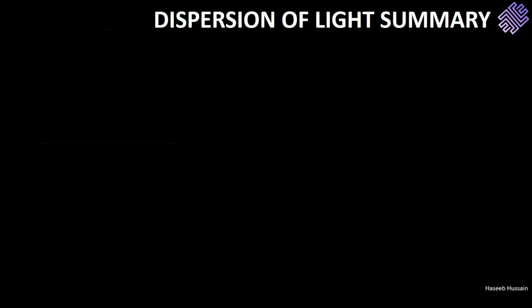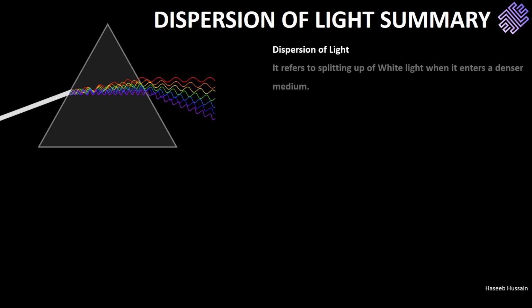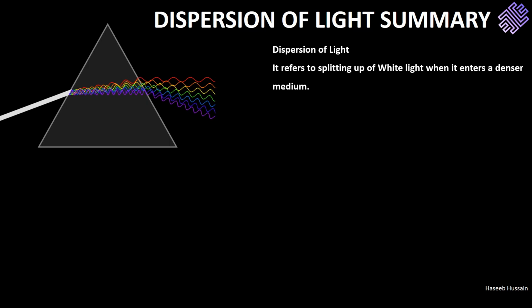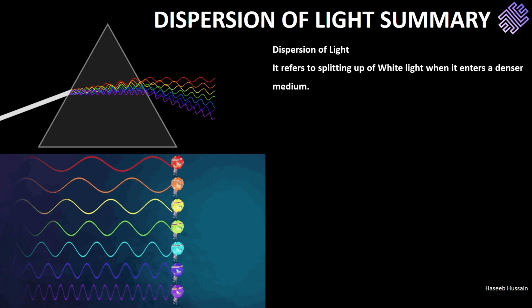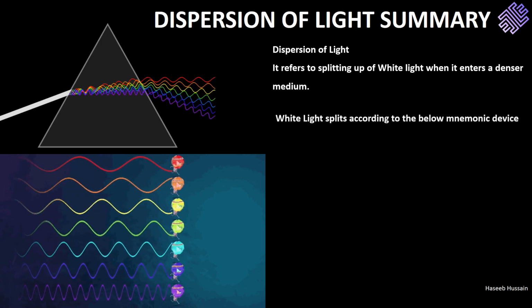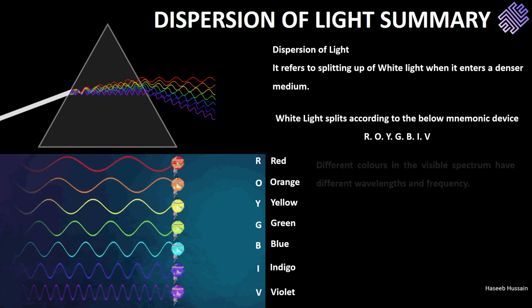Dispersion of light refers to the splitting up of white light when it enters a denser medium at an angle. This happens because white light is a mix of different colors, and each color is slowed by a different amount upon hitting the glass surface. The order of the split is important as it segregates each color according to the wavelength and frequency.